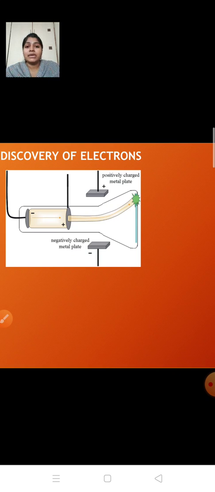Now from this he confirmed that this beam of light or cathode ray contains negatively charged particles. How? We already know that unlike charges attract each other. Over here the beam of light is getting attracted towards the positively charged plate. So definitely the beam of light contains negative charge, because negative and positive attract. So from that he confirmed that the cathode ray contains negatively charged particles.